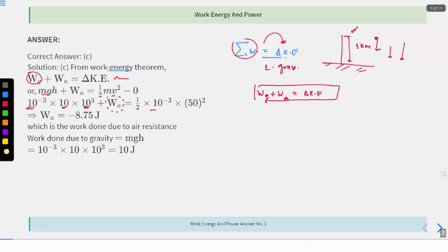WA, this is equal to the change in kinetic energy, right? From here, the work done by air resistance, WA, is minus 8.75 joules, which is the work done due to the air resistance. Fine. Now, what is the work done due to gravity? 10 joules. That is calculated already over here, right? mgh. They just asked you that.